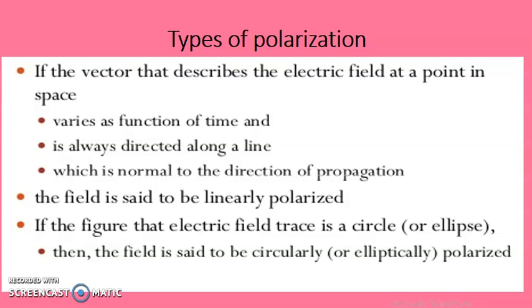If the vector that describes the electric field at a point in space varies as a function of time, and it is always directed along a line which is normal to the direction of propagation, the field is said to be linearly polarized. And if the electric field trace is a circle or ellipse, then the field is said to be circularly polarized.